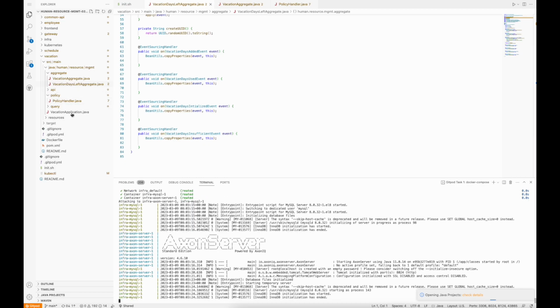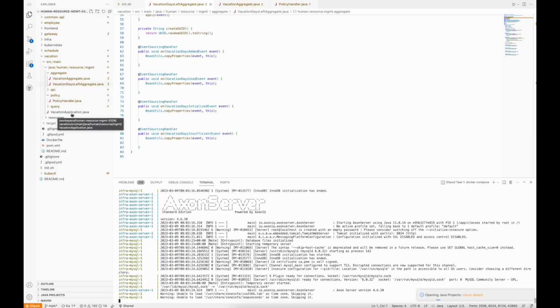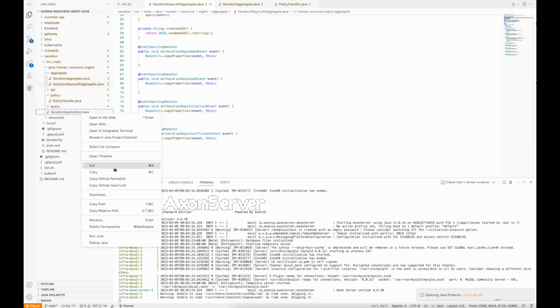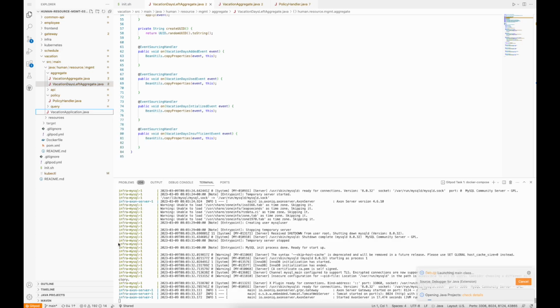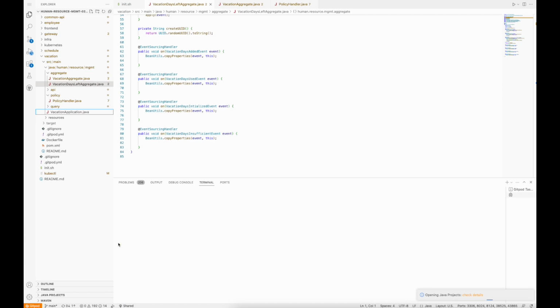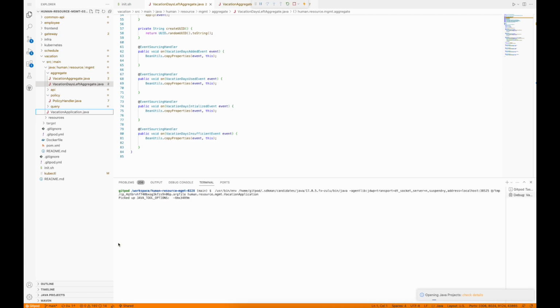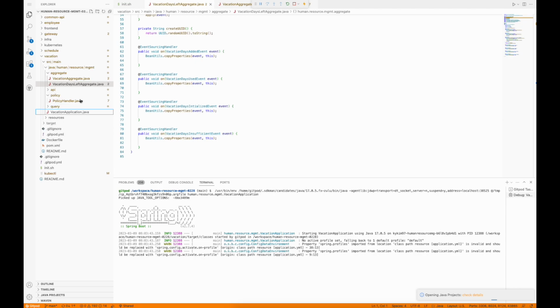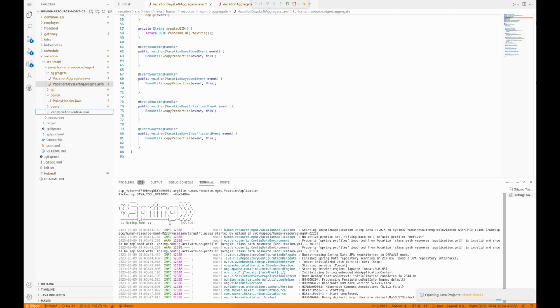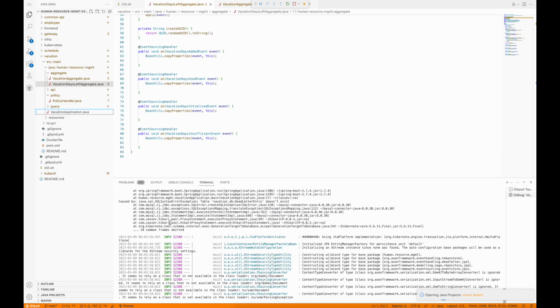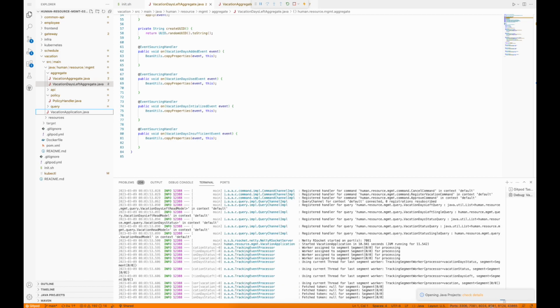And then I'll right click on this VacationApplication.java file and click debug Java. If you click on it, the Spring server is running up, and when the process is done, as you can see, the port number 8081 is up now.